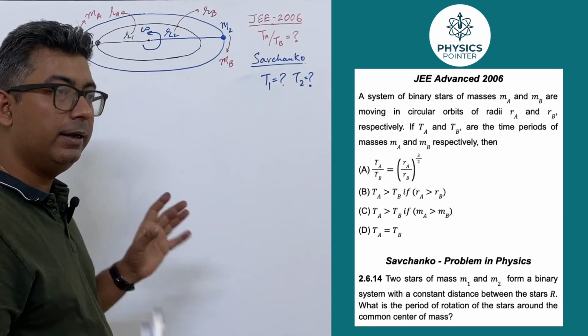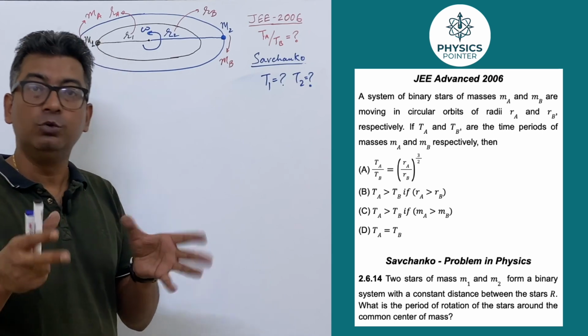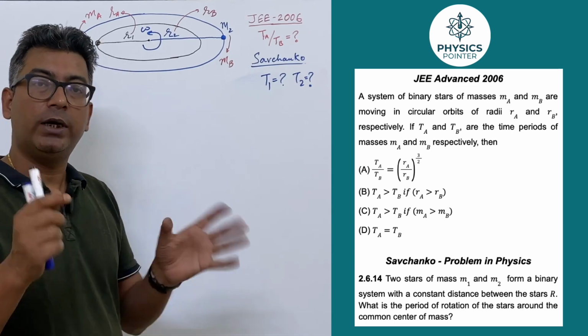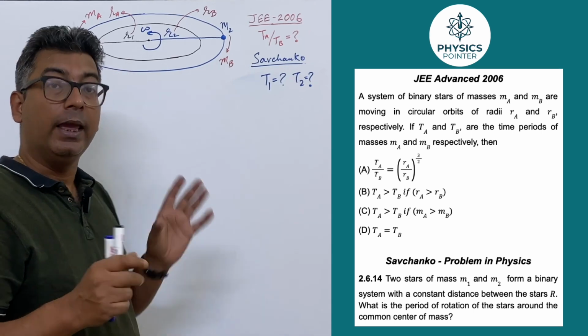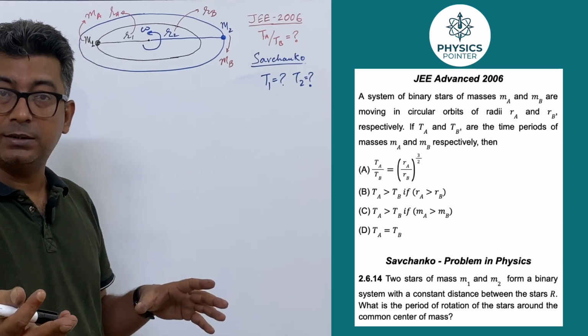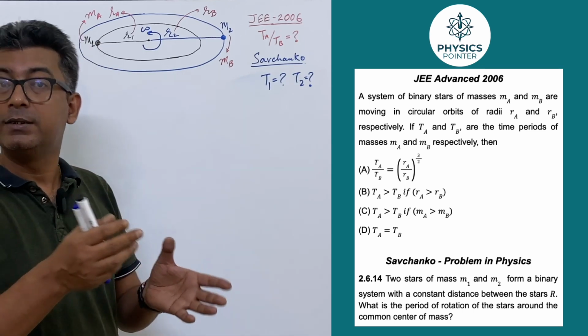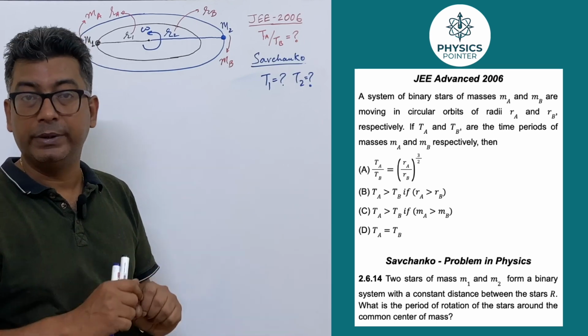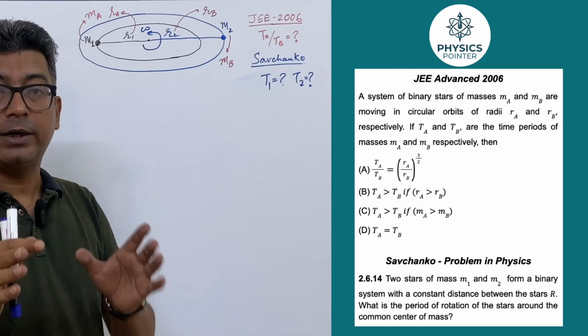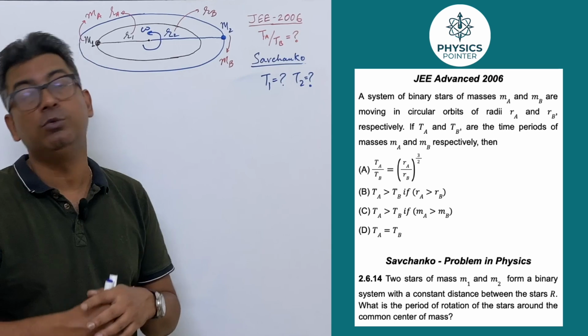That there is a binary system of two masses, which is rotating around its center of mass. MA and MB are two masses, and the distance from the center of mass is RA and RB. So we need to determine the ratio between the time periods of the two bodies.